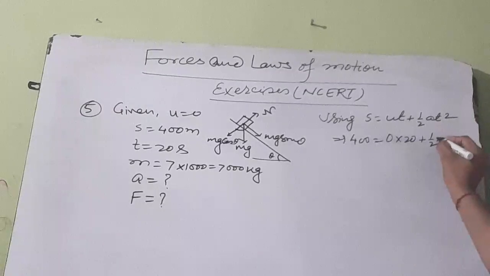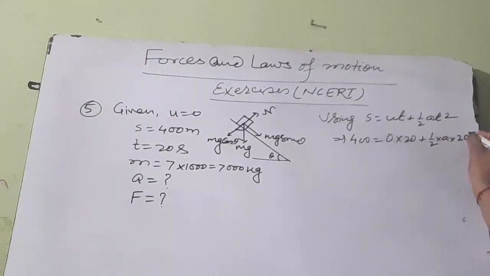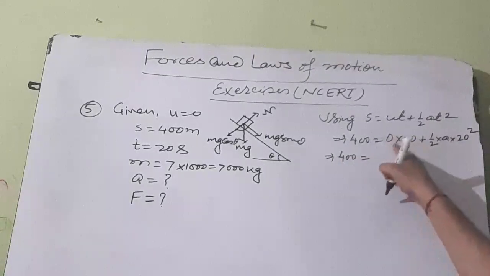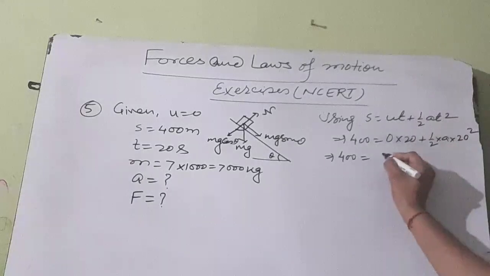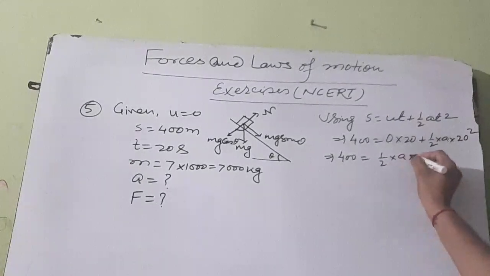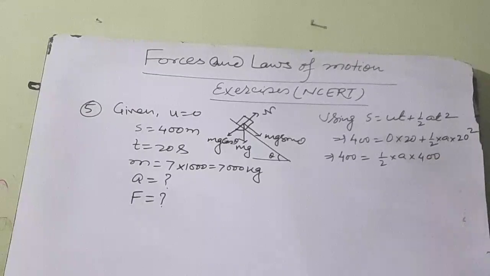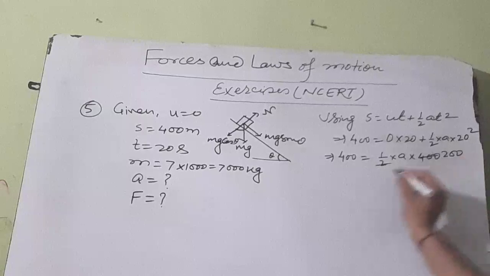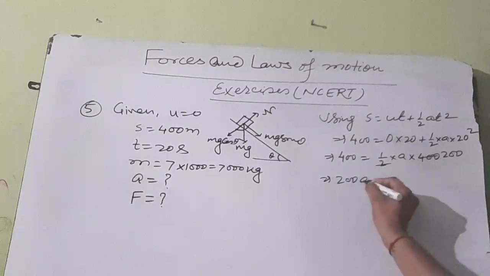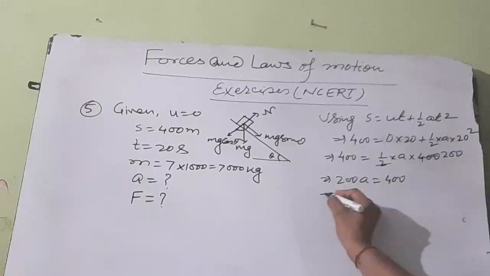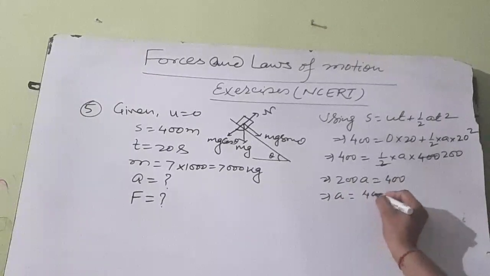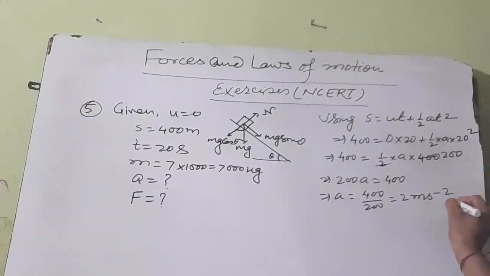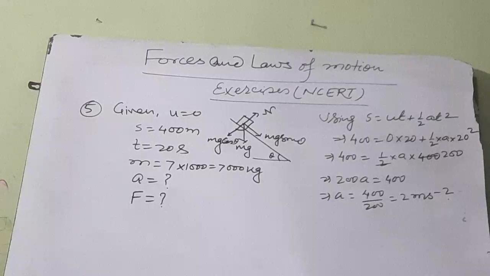Half A. A is to be obtained. T square means 20 square. So this will be 400 is equal to 0 into 20 is 0, plus half into A into 20 square, means 400. You see this 400 can be cancelled by 2 with 200. So you have 200A is equal to 400, means A is equal to 400 by 200, that is 2 meter per second square. So acceleration is 2 meter per second square.